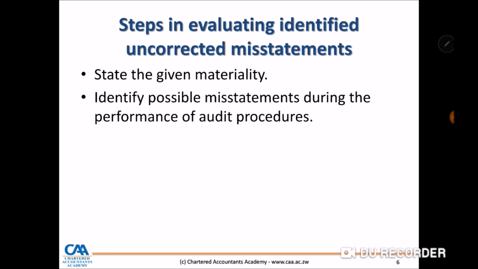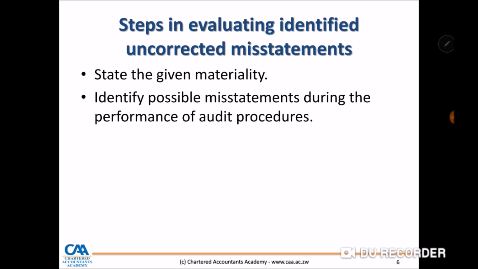During the performance of audit procedures, they identify possible misstatements, that is misstatements on the trade receivables, misstatements on assets, misstatements on inventory, any other line item. So is the line item materially misstated against what?